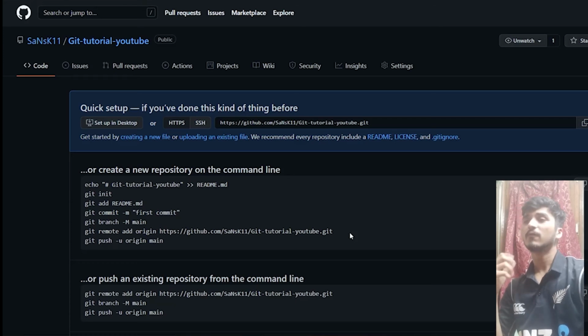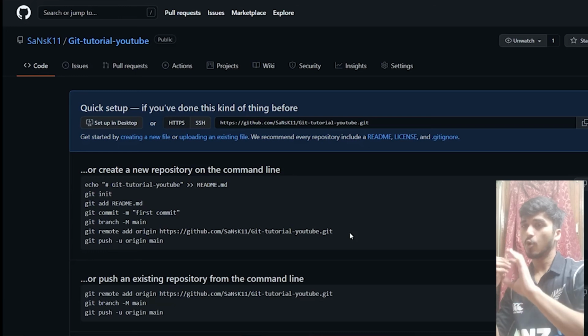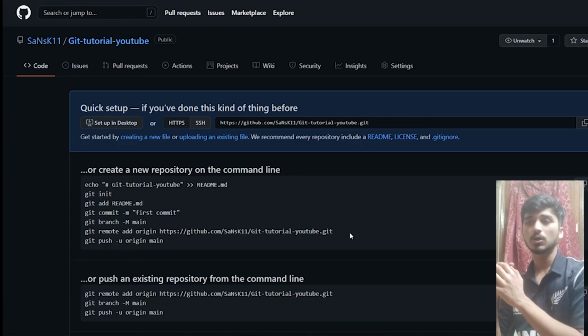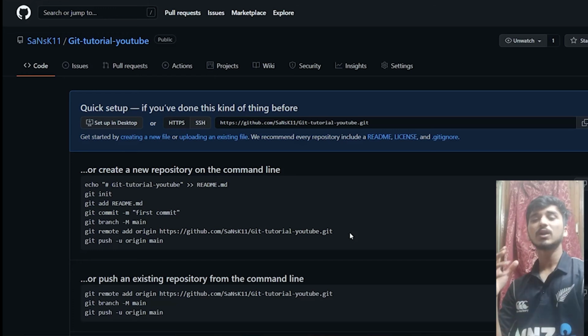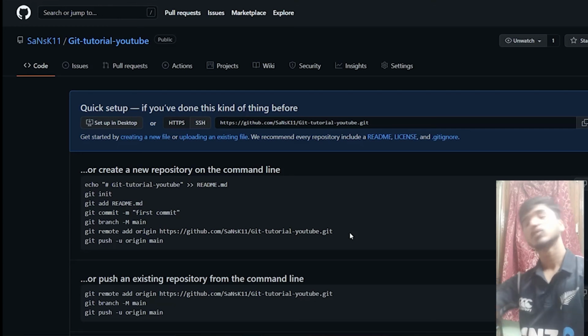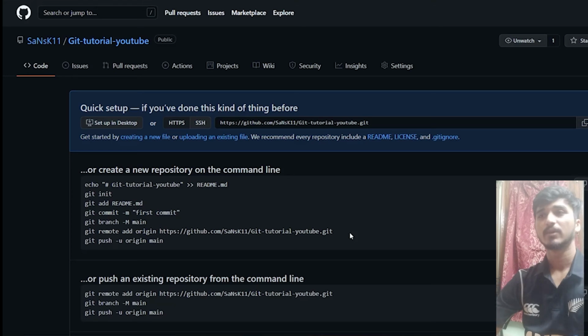But how will Git know which repository it has to push the particular files and photographs to? There are many repositories on GitHub, numerous n number of repositories. How will it know? You can say that it knows your username, it knows your profile.